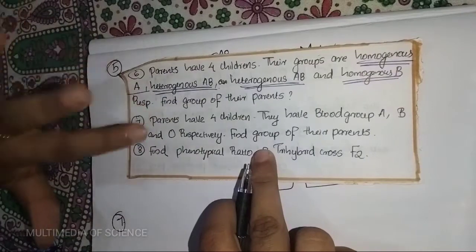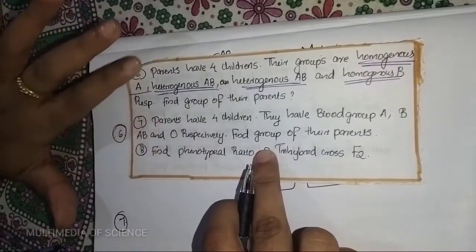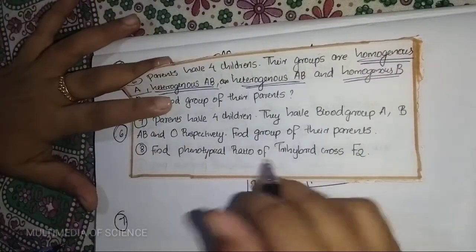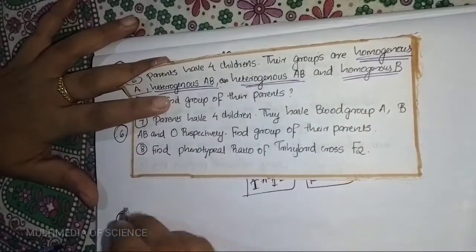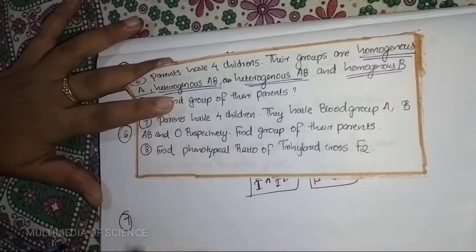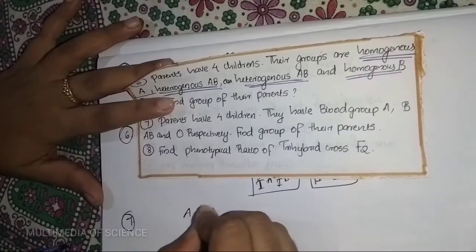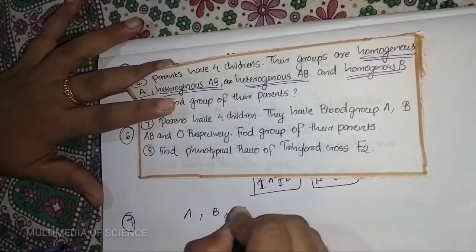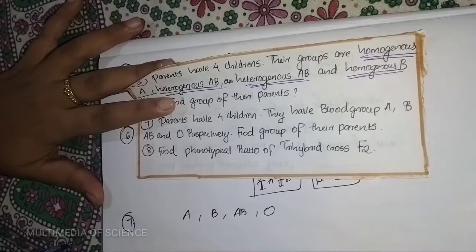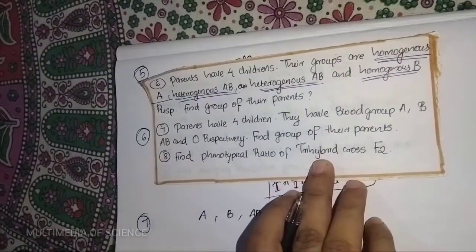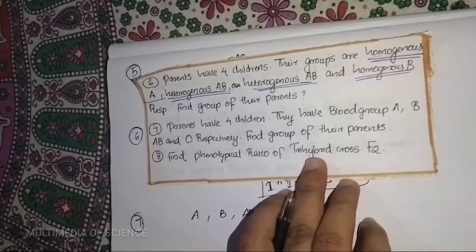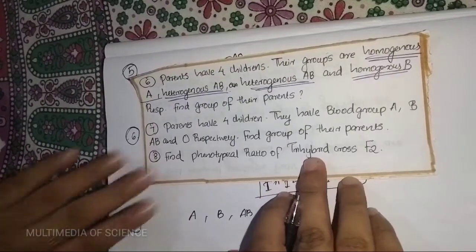It is a question similar to the sixth one. So the children have blood groups A, B, AB and O, and we want to find out the group of their parents. So how do we find it?